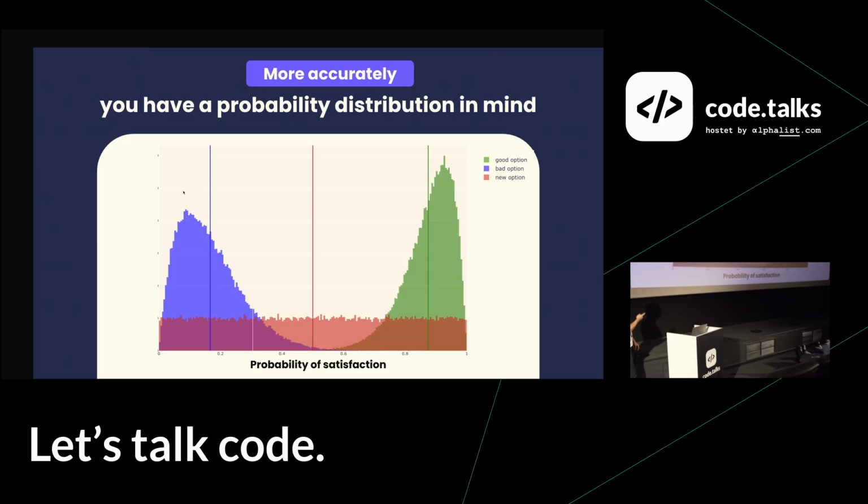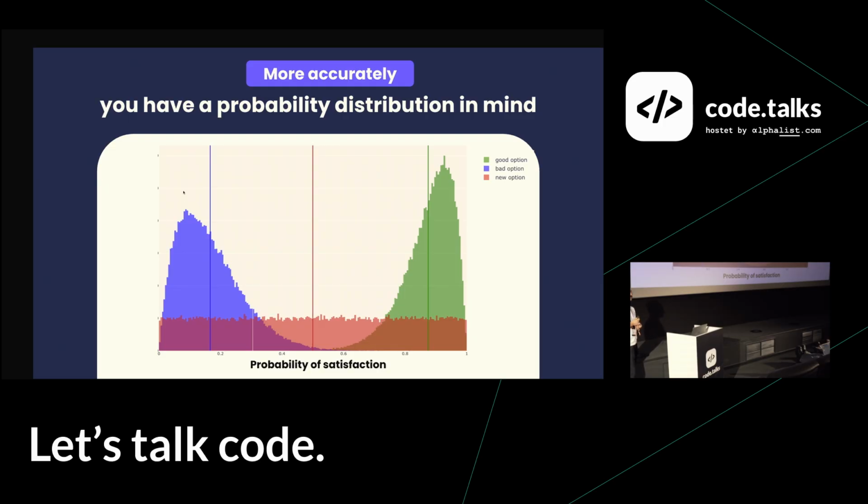For the red option, it spans everywhere because we have no data over it. And the probability distribution that I'm using here is the beta distribution, since it's bounded between 0 and 1, just for clarification.